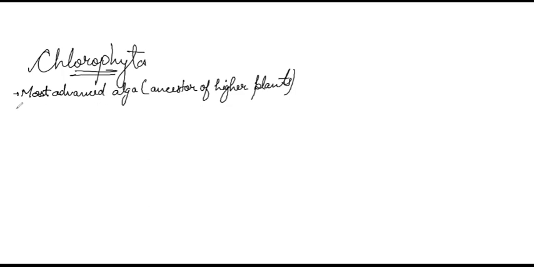So these are the ancestors of higher plants. The pigments are chlorophyll A, that is a universal pigment. Then chlorophyll B is there, which I'm going to underline. Then we have carotenoids present.